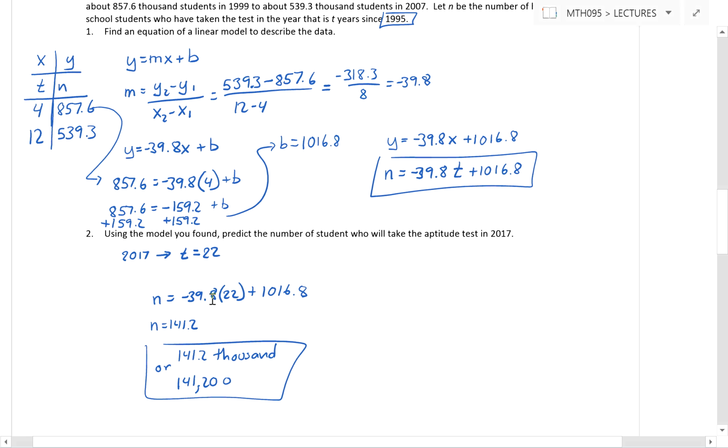So negative 39.8 times 22 plus 1016.8 ends up giving us, when we simplify it, 141.2. But we know our units are in thousands, so we know that 141.2 thousand students will take the military's aptitude test in 2017 according to our model.